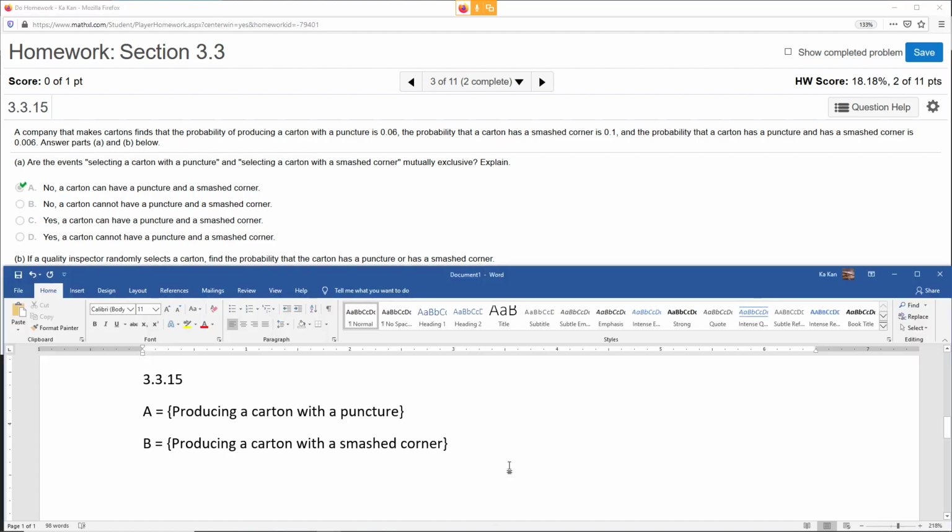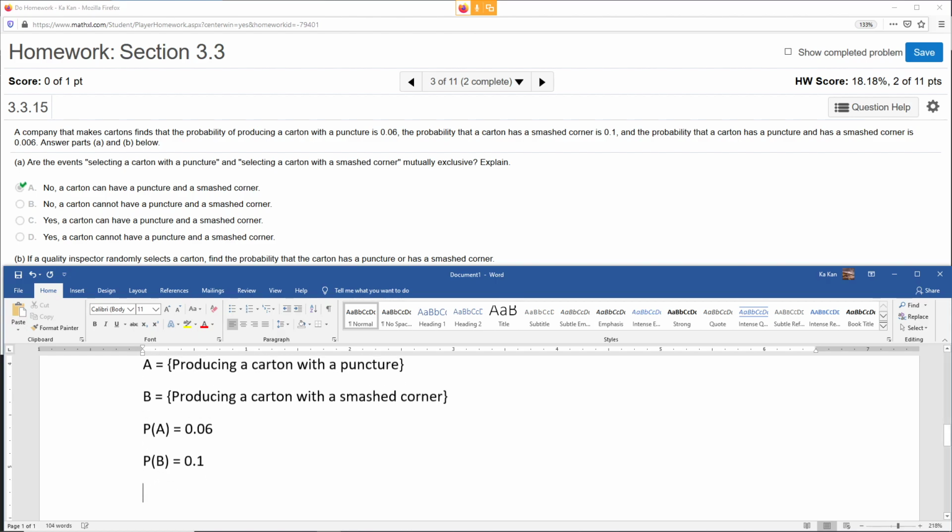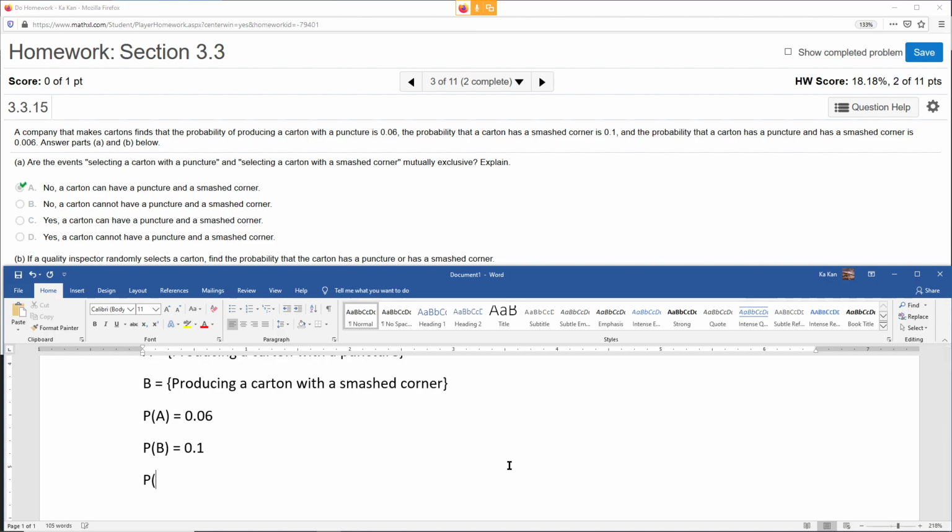So the probability of A is 0.06, the probability of B is 0.1. What's the probability that A or B will happen, one or the other? That's the key, one or the other.